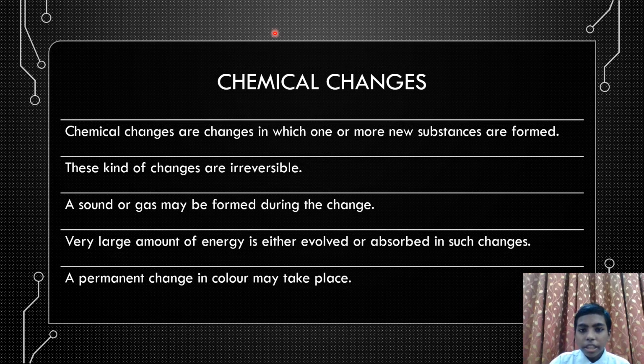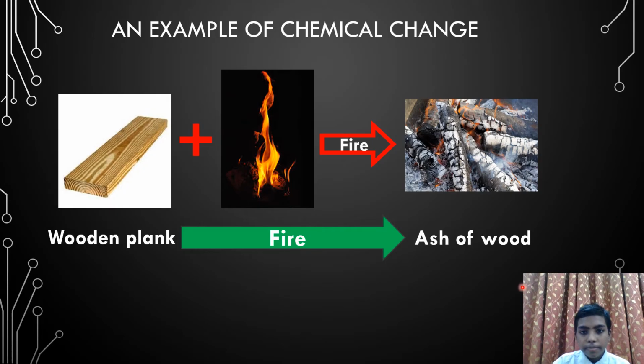Chemical changes. In these changes, the chemical properties like the smell and taste of the object change. These changes are always irreversible in nature. Also, a sound or gas may be formed during the change. A very large amount of energy is either absorbed during the change or it is given out during the change. A permanent change in color may also take place.